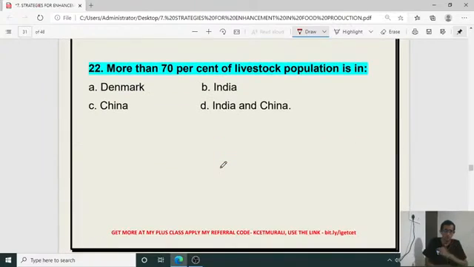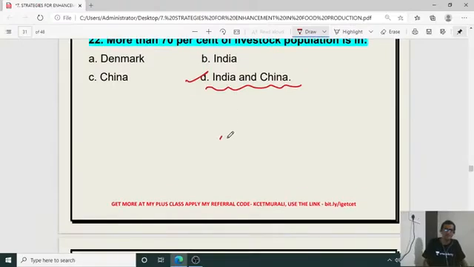Then the 22nd question: more than 70% of the livestock population is in which country? Denmark, India, China, or India and China. According to the statistics, D is the right answer, India and China, the livestock population. That includes cattle, etc.